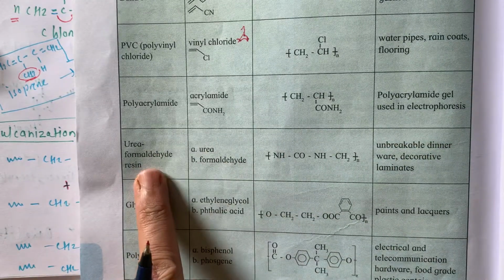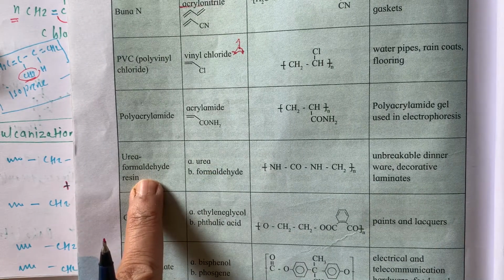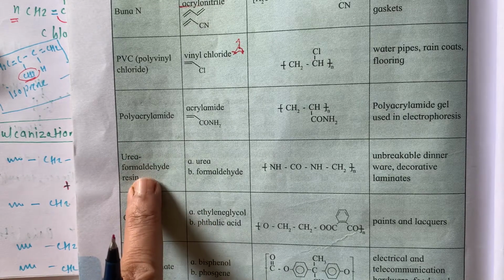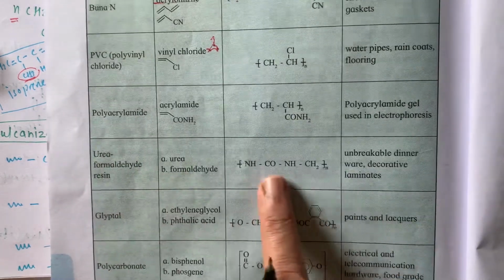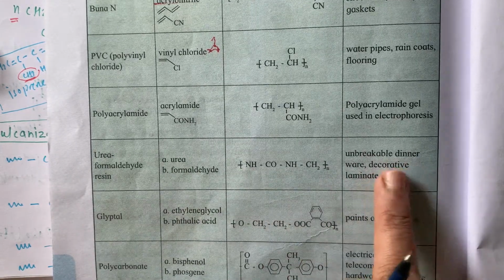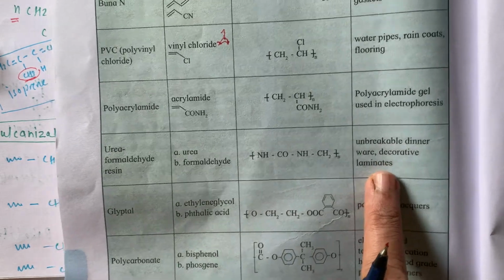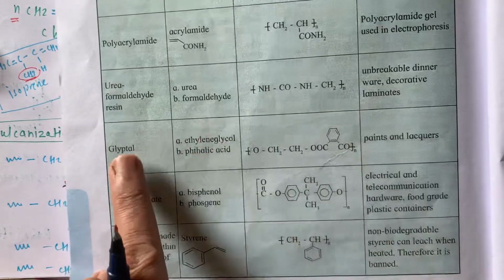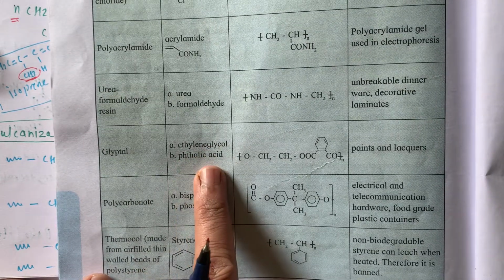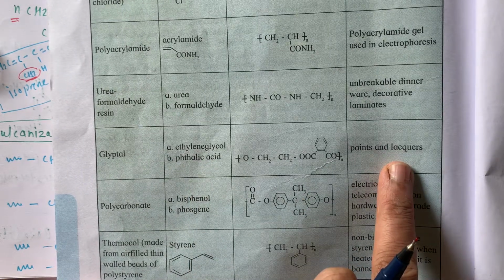Then urea and formaldehyde resin, just like the phenol and formaldehyde resin we studied in bakelite, this is also one of the combinations, urea and formaldehyde. Again there is a condensation product. This is the polymer. Unbreakable dinnerware and decorative laminates are formed from it. Then glyptol, this is ethylene glycol and phthalic acid, and the application is paints and lacquers.